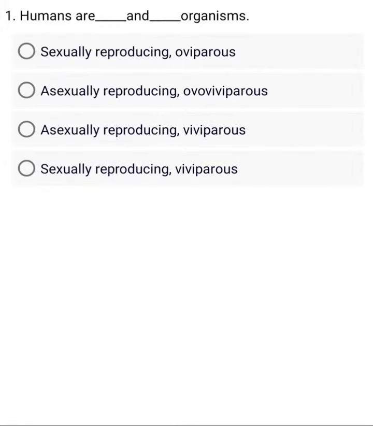Humans are organisms. A. Sexually reproducing, oviparous. B. Asexually reproducing, ovoviviparous. C. Asexually reproducing, viviparous. D. Sexually reproducing, viviparous.